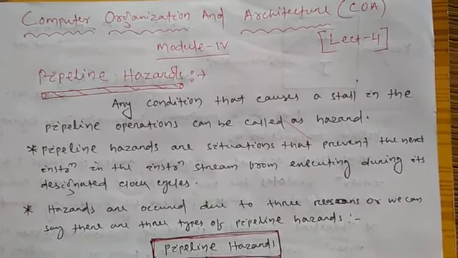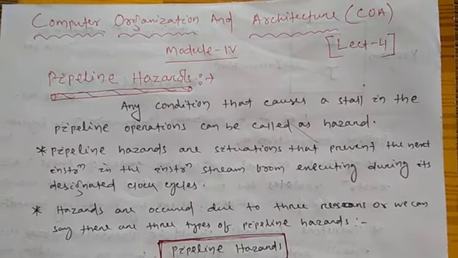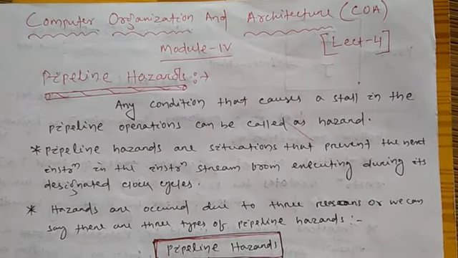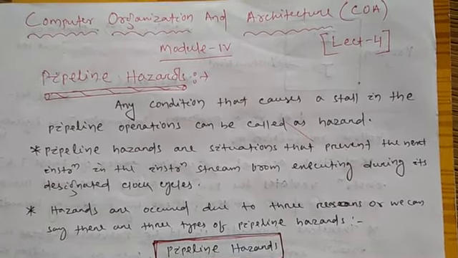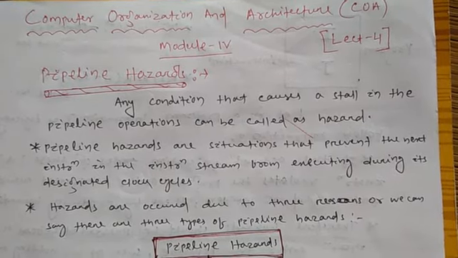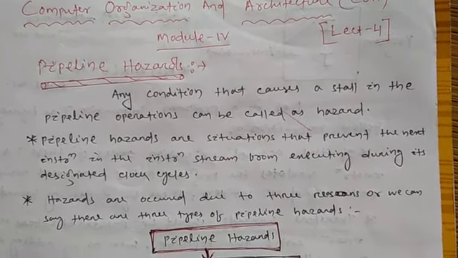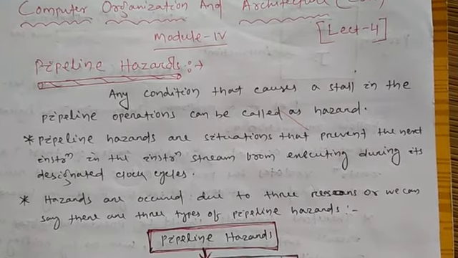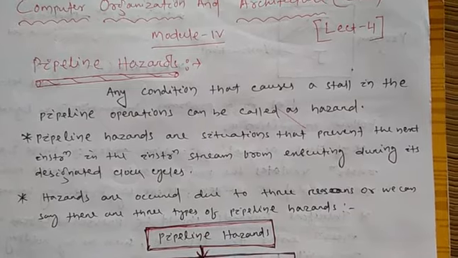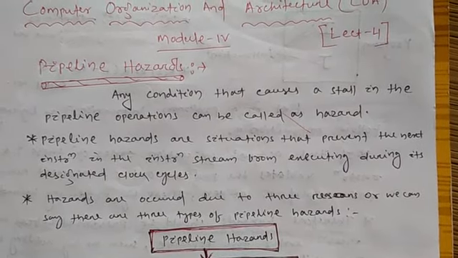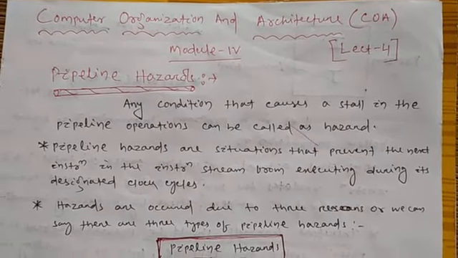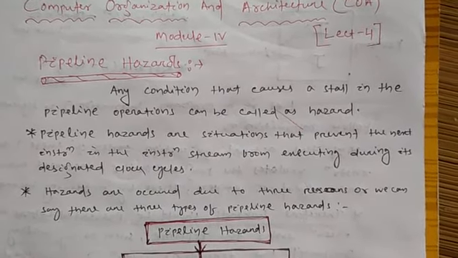So what is a hazard? Actually, a hazard is nothing but a problem or interrupt which is created during the execution of an instruction in the pipeline. Okay, so what are pipeline hazards? Any condition that causes a stall in the pipeline operation can be called a hazard. Stall means an interrupt or any problem in the execution of the pipeline or of an instruction, and it is called a hazard.